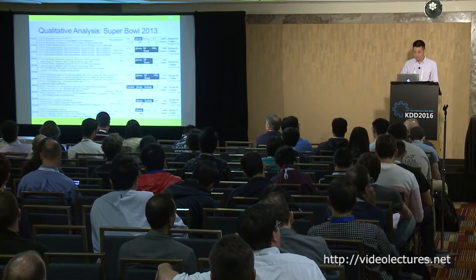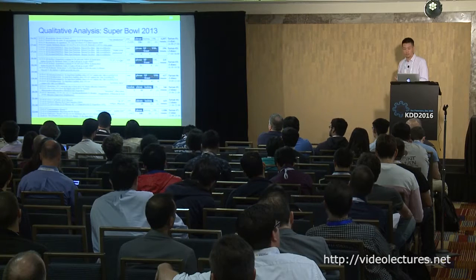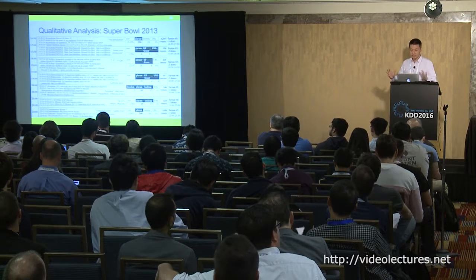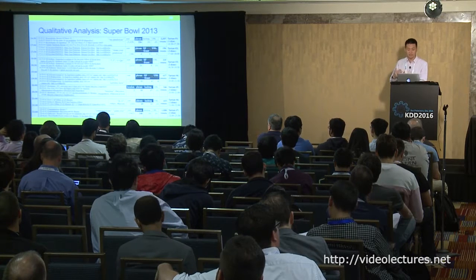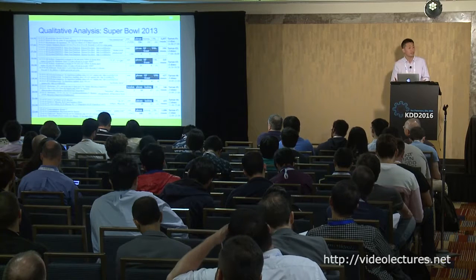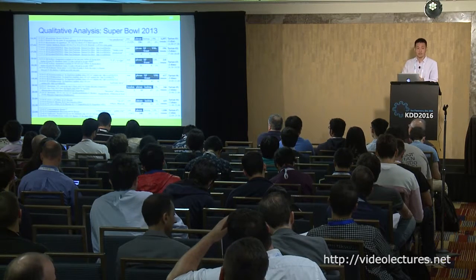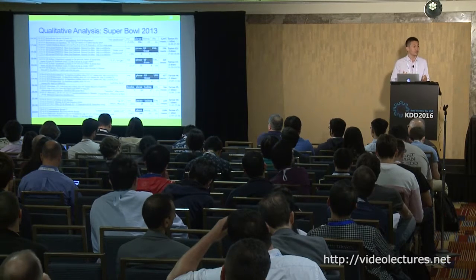Okay? And another experiment is on the Twitter data set about the Super Bowl. So we collected all this data. And when we report the tartans, we can see the first thing is about the score prediction event. So the first tartan has just 1 dimension, which is the phrase dimension, about score prediction, okay?